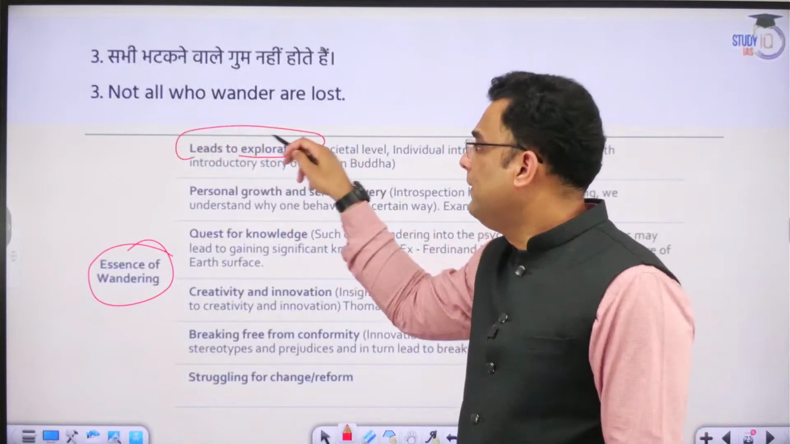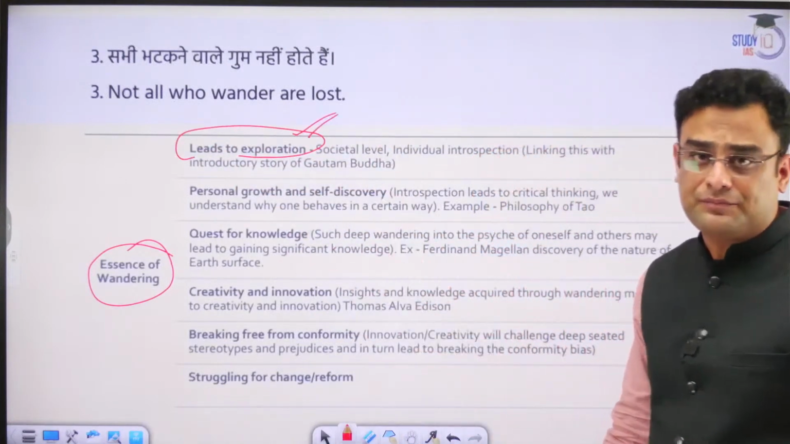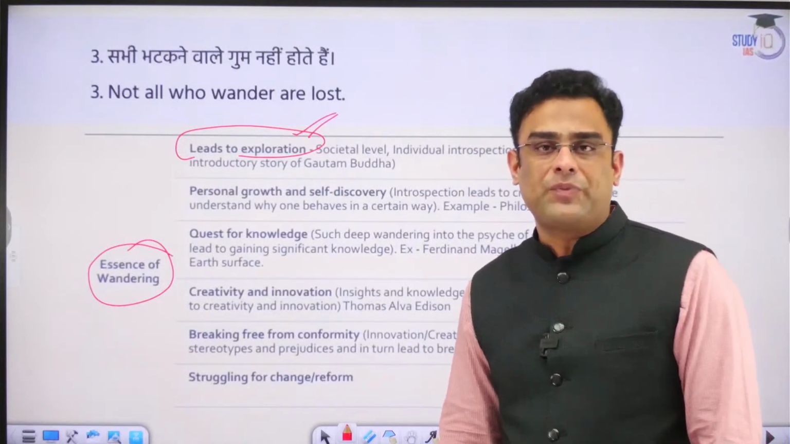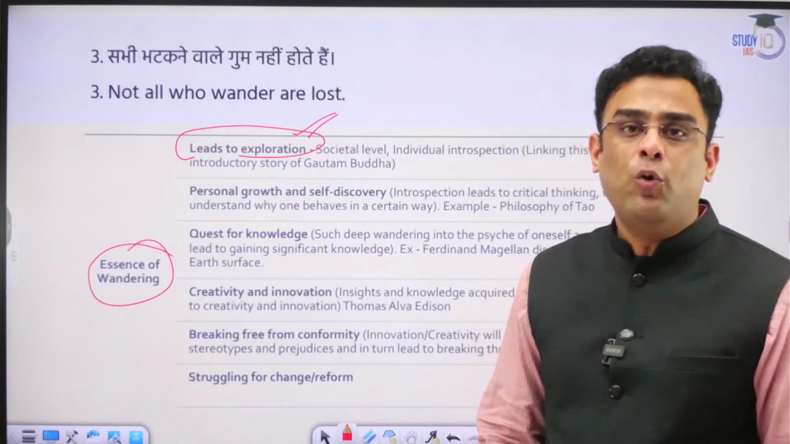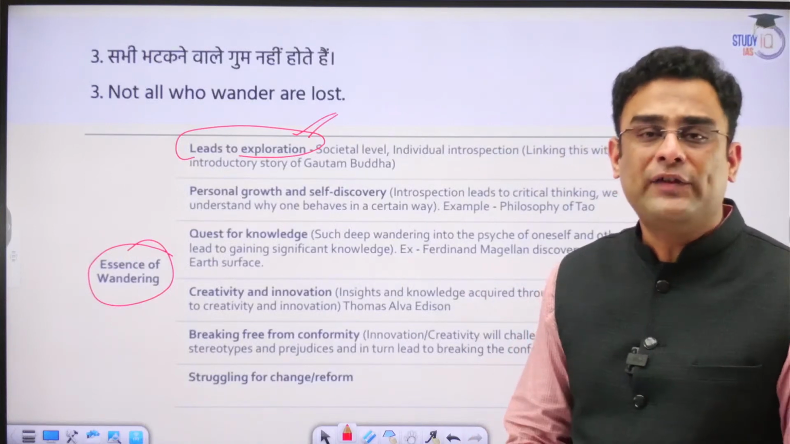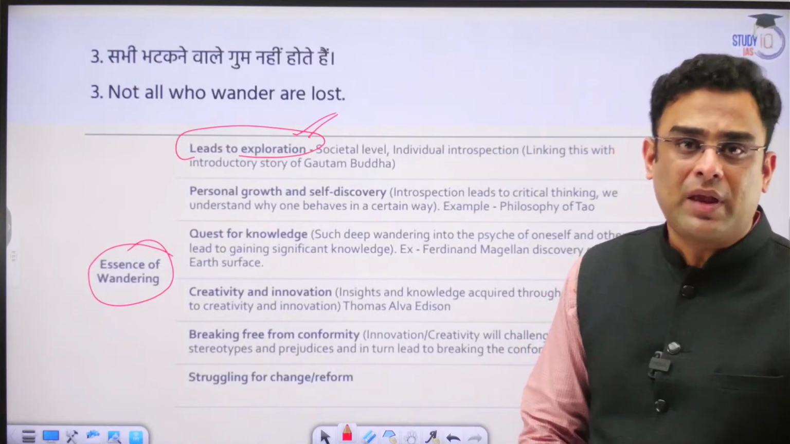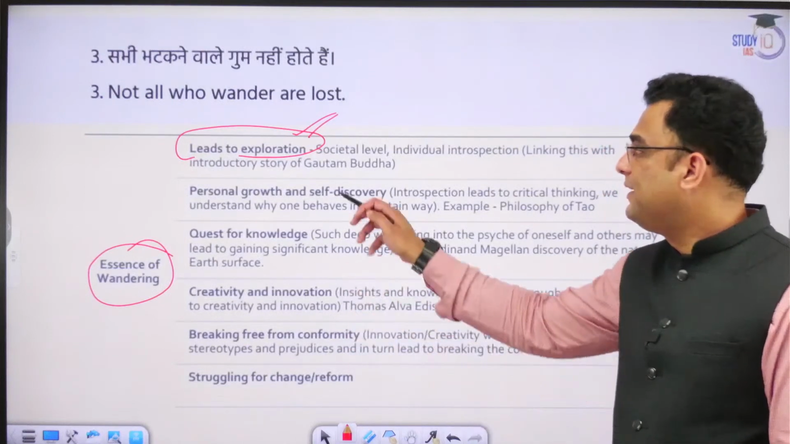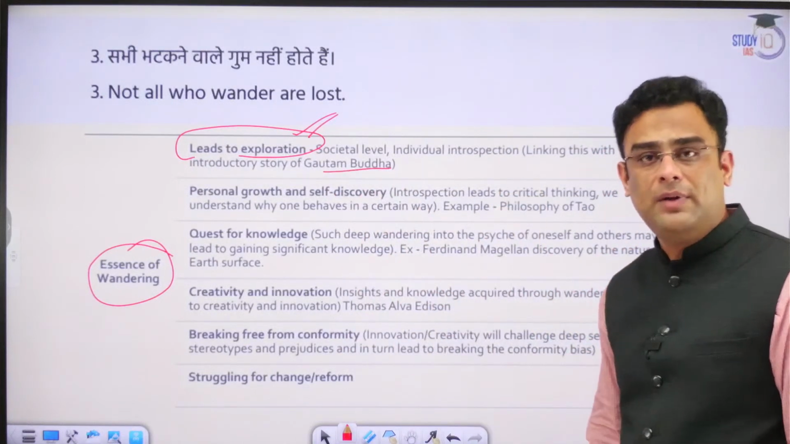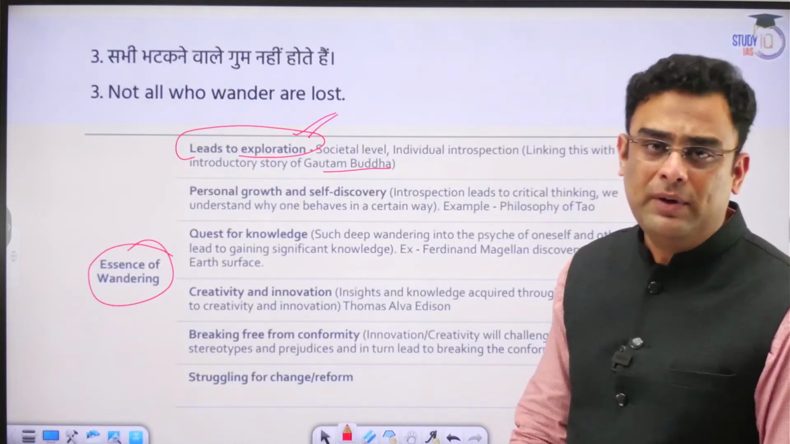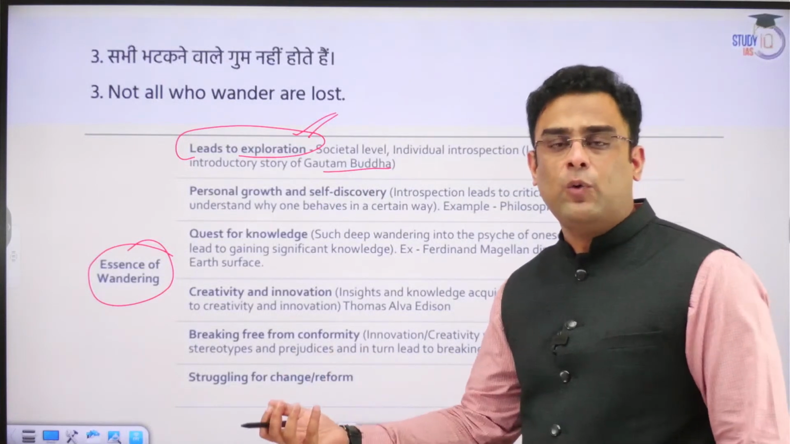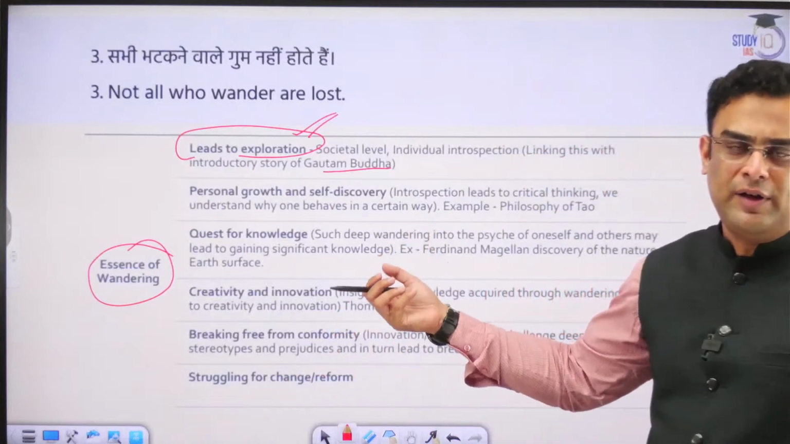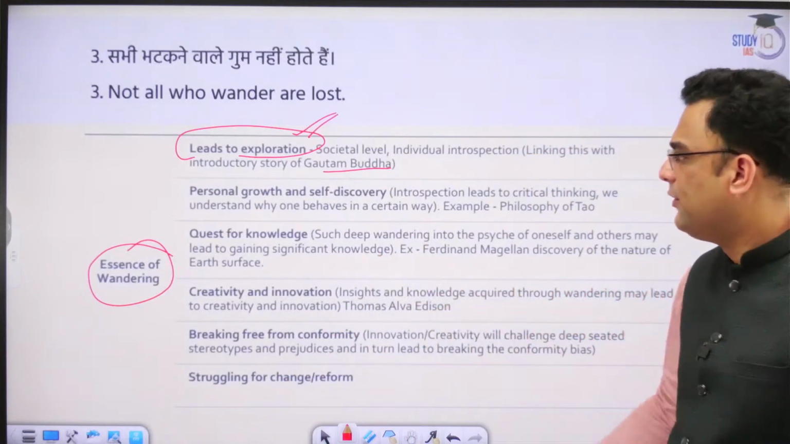Wandering leads to new exploration. A person who gets out of his comfort zone and tries to seek a new alternate reality, who wants to reach some new destination, he will end up gaining something in the process. The best example we have seen is that of Gautam Buddha. He left his home to pursue and find out the ultimate truth of the world, and he did find it in the end in the form of nirvana.